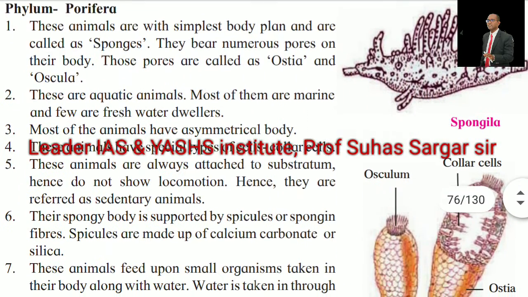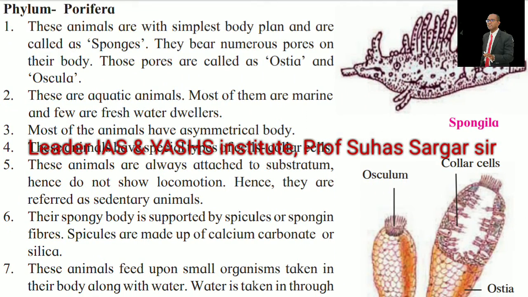Phylum Porifera. These animals are with the simplest body plan and are called sponges. They bear numerous pores on their body. Those pores are called ostia and oscula. These are aquatic animals. Most of them are marine and few are freshwater dwellers. Most of the animals have an asymmetric body. These animals have a special type of cell, the collar cell. These animals are always attached to a substratum, hence do not show locomotion. Hence, they are referred to as sedentary animals.